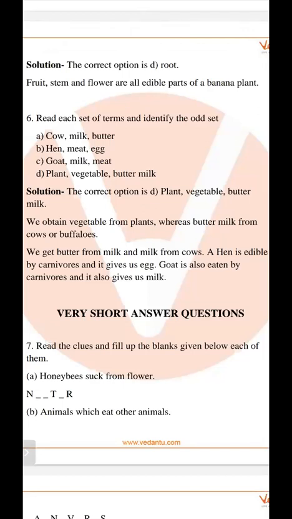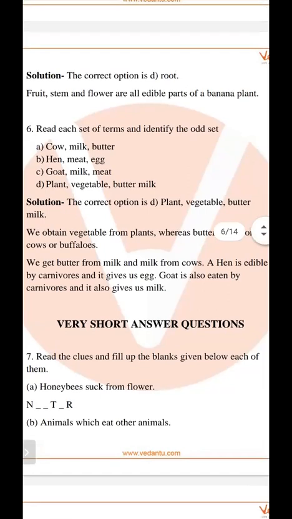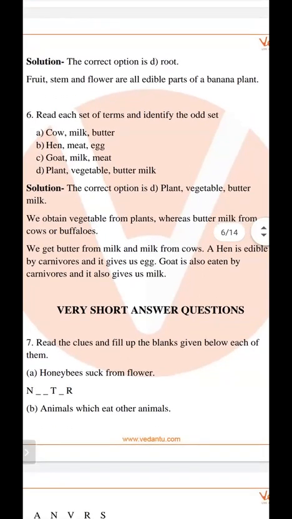Why is it different? Because we obtain buttermilk from the animal, and vegetable is a plant part. So this is a plant part and this is the animal product. So this is different from the others. So D option is the right answer.